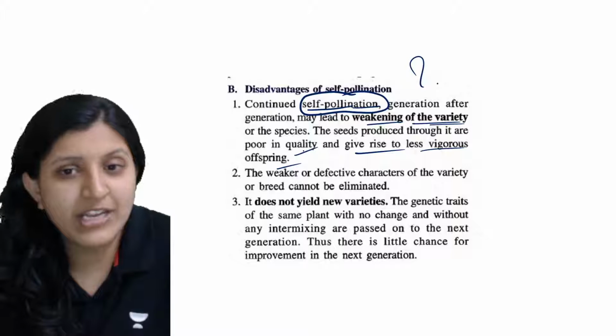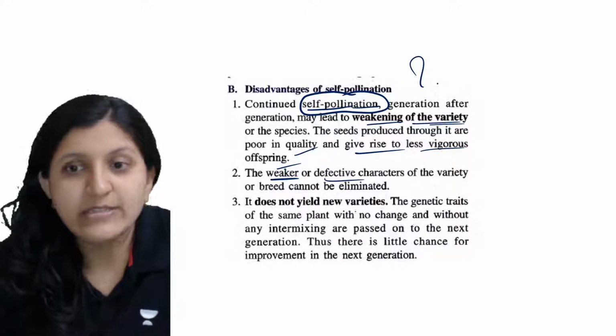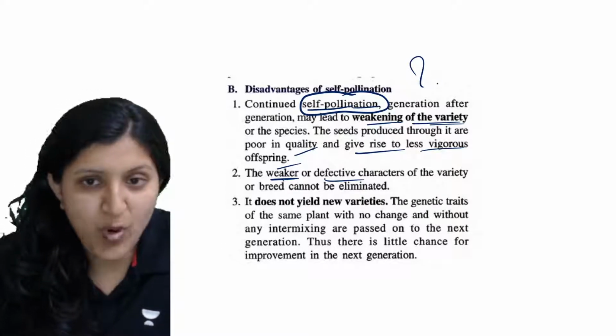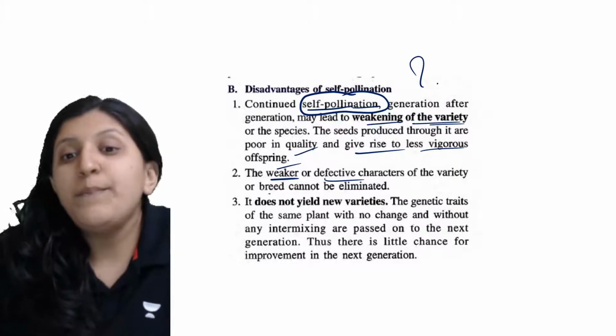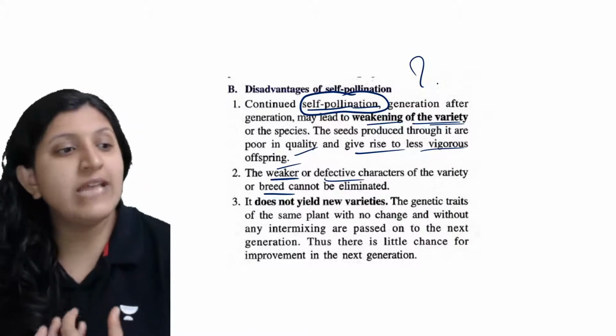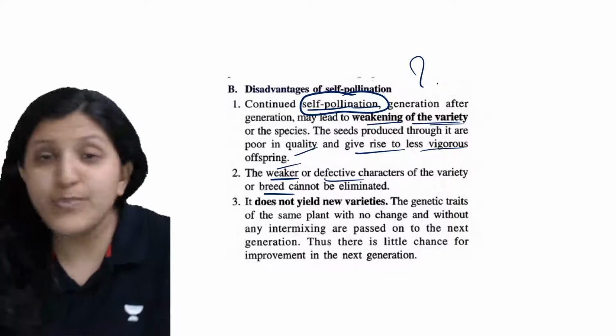Any of these is a weaker category or a defective character. If self-pollination is occurring, the breed cannot be improved, and we cannot eliminate that defective character, because the same genetic makeup is being continued.